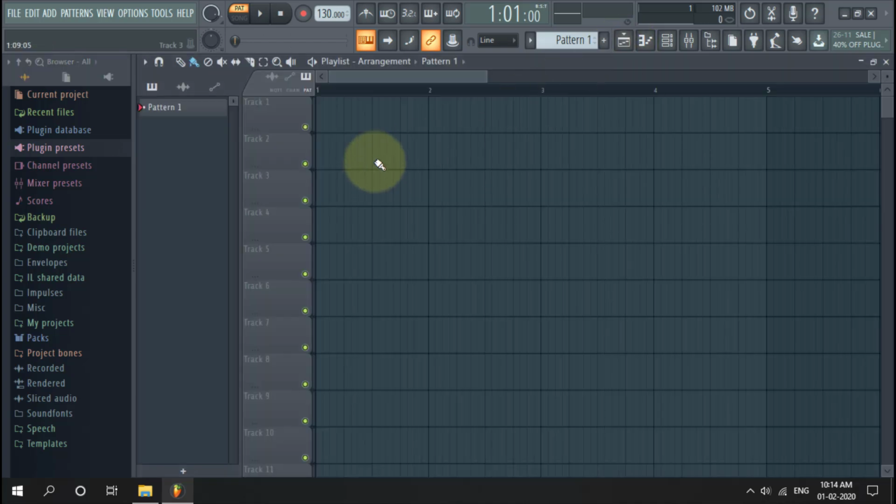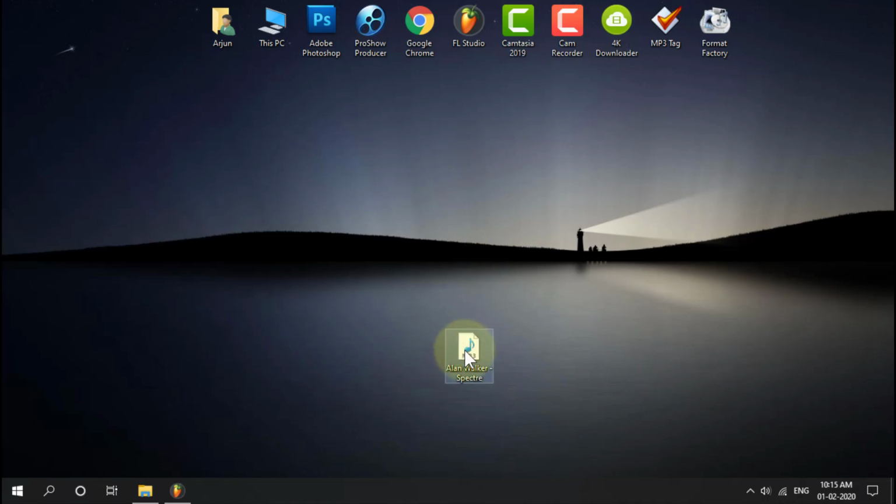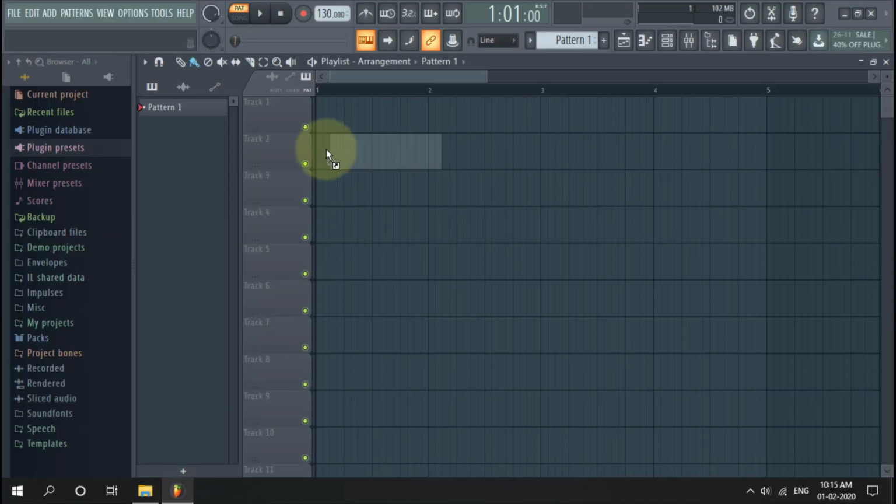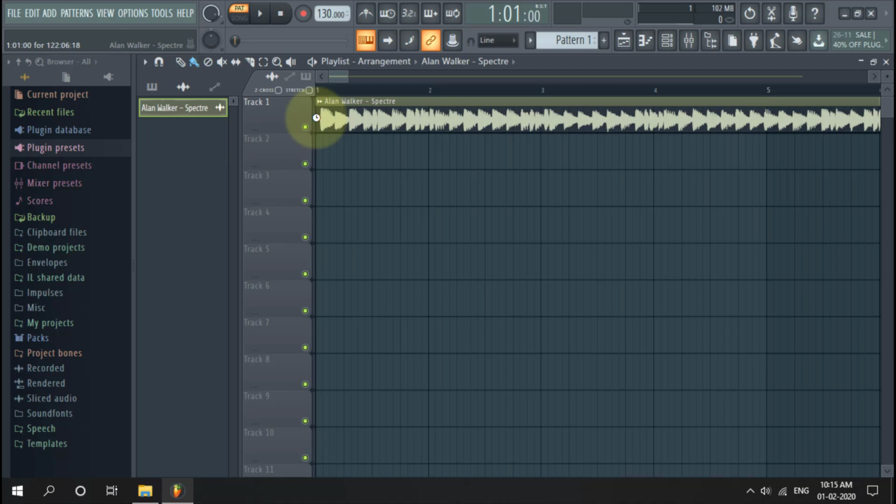Click the playlist icon. See the playlist interface. Drag your audio to the FL Studio screen. Complete. Select the play mark line. Let's play. Pause this. Drag this marker to 0 points.